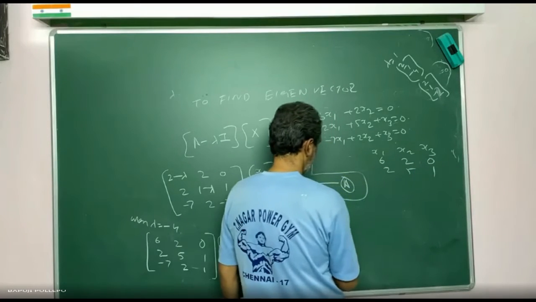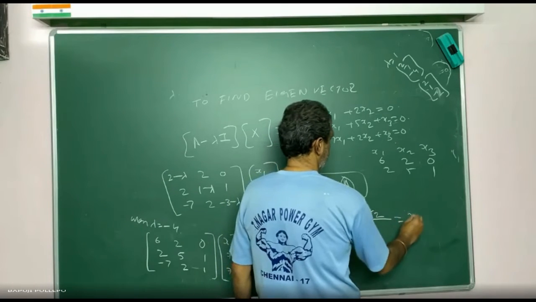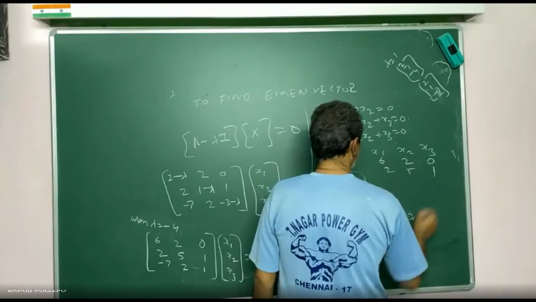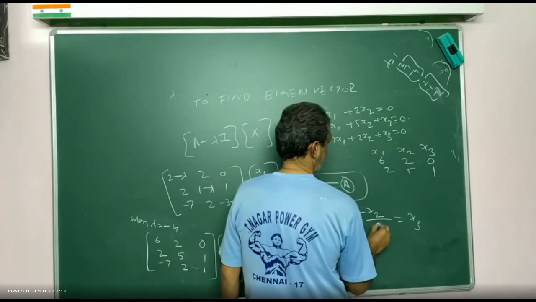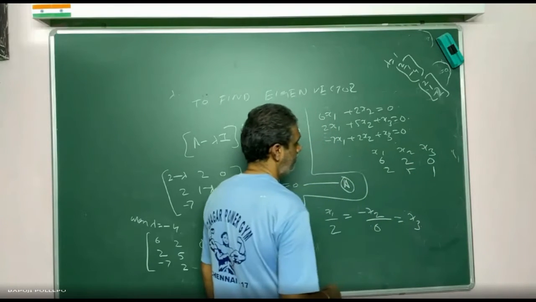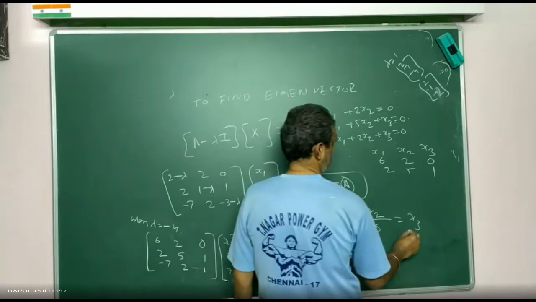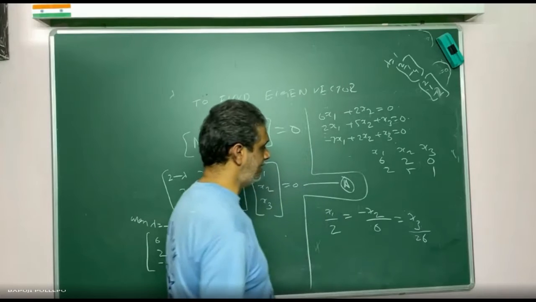Then you can write x1 by, minus x2 by, x3 by. Don't forget it. Come on, tell me. x1 is what? 2. x2 is what? 6. x3 is what? 30 minus 4. 30 minus 4, how much? 26. In this, everything will cancel by 2 or not, tell me.